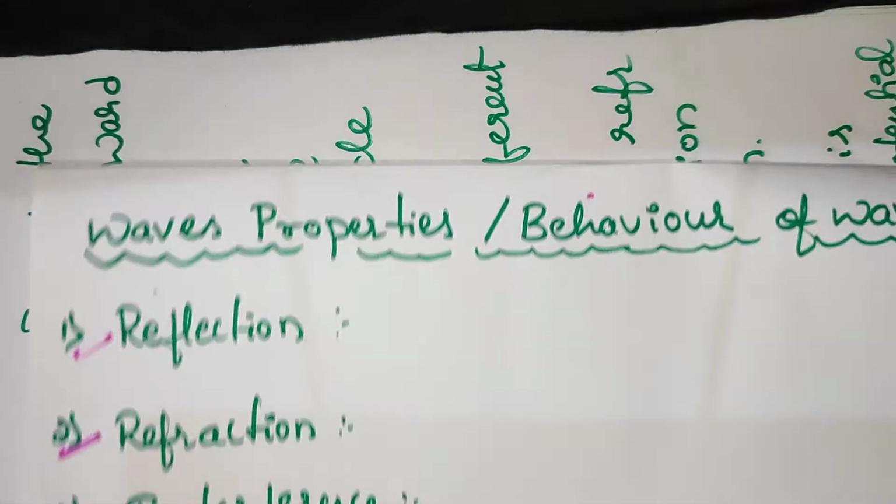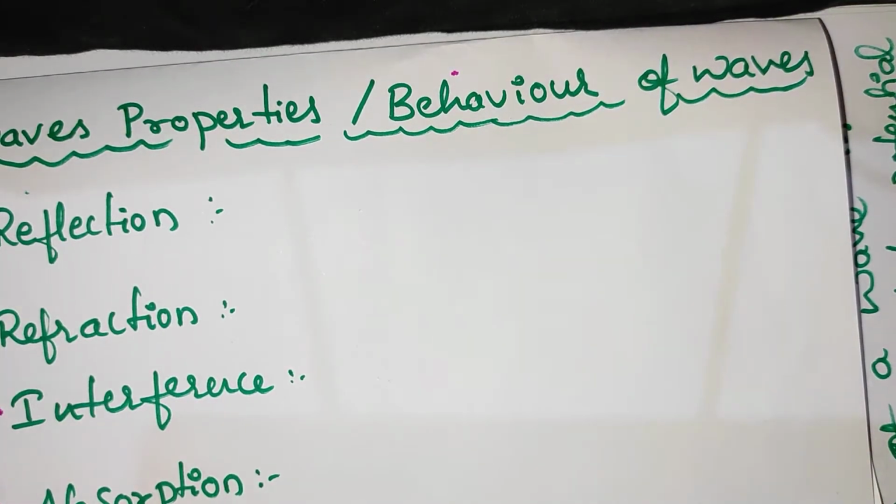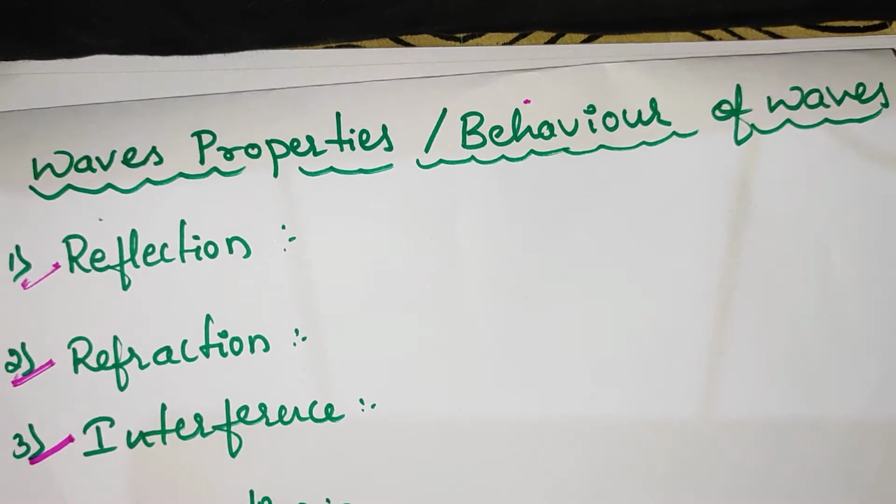Now we have to see what the behavior of waves is. Before going to that, all waves behave in a certain way, according to the characteristics of a wave.